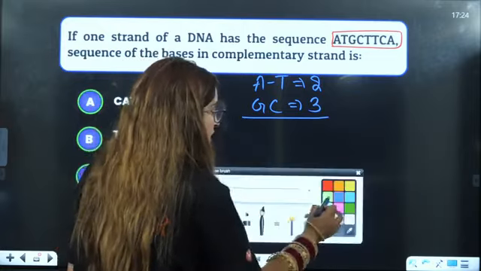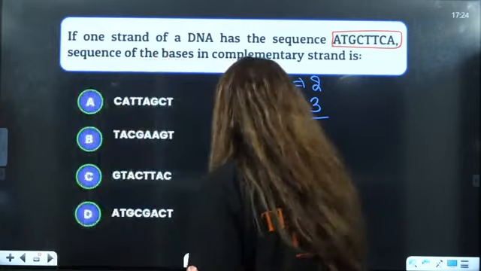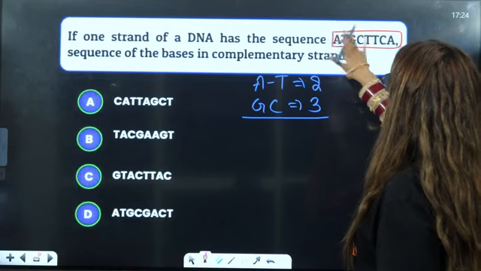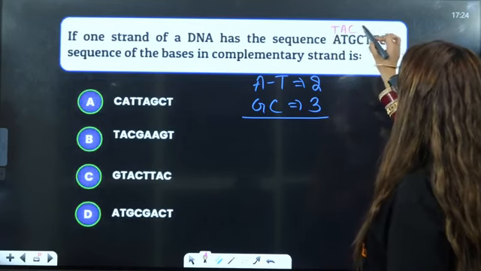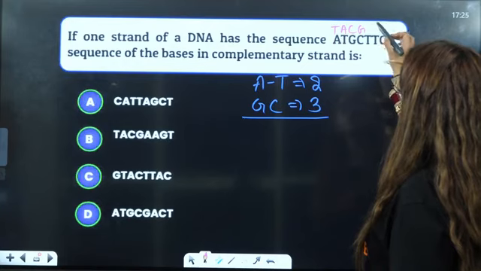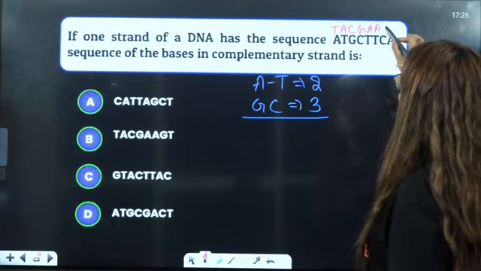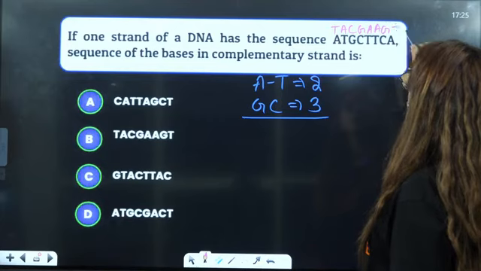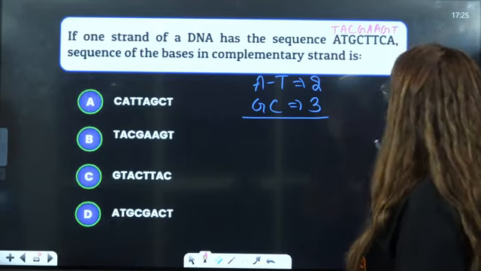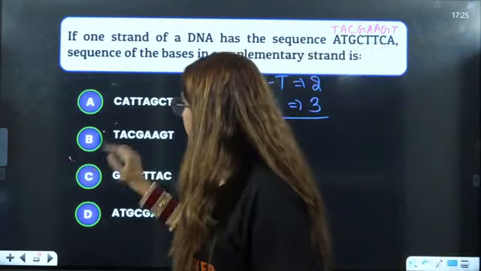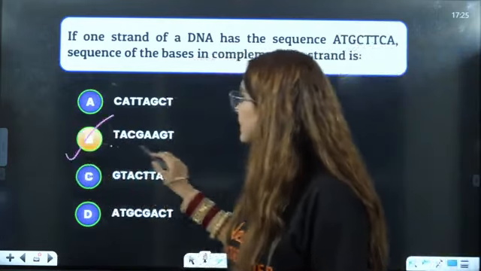Always remember this, right? Now for this, A means T, this is A, this is C, this is G, this is A, this is G, this is T. So TACGA, AGT. Okay, so answer will be B is the correct answer.